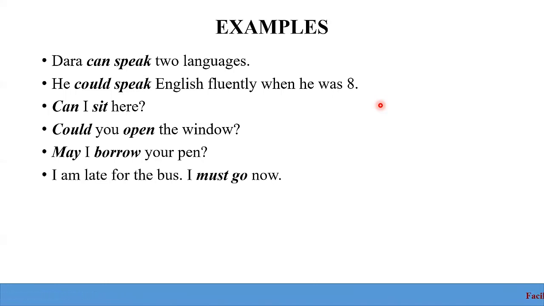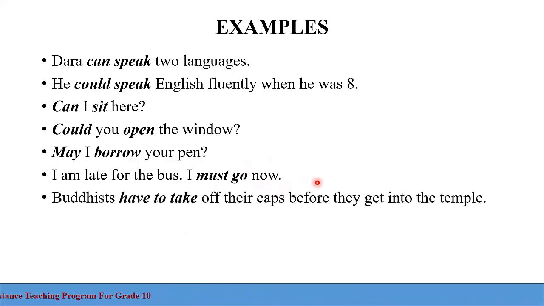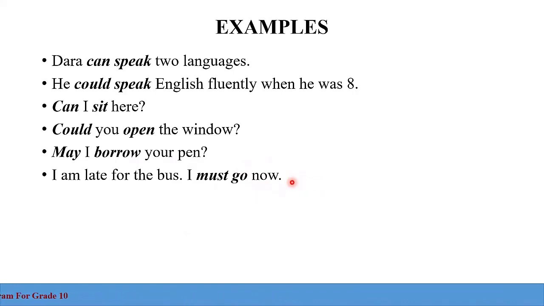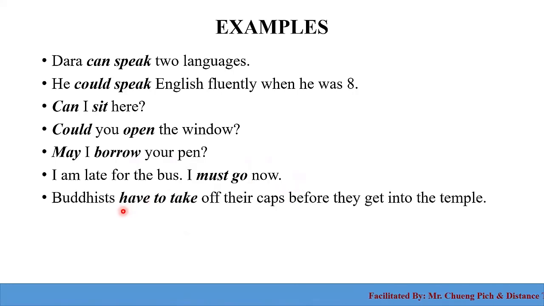And I am late for the bus. This is just some information for the second one. So look at this, focus on the second one: I must go now. Why? Because I am already late for the bus, so I must hurry. If you don't go, it means that you miss the bus. So you say, I must go now, I can't talk anymore.